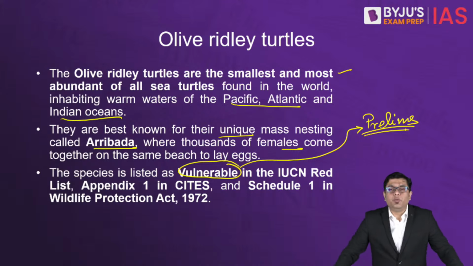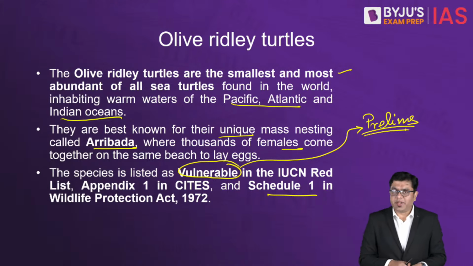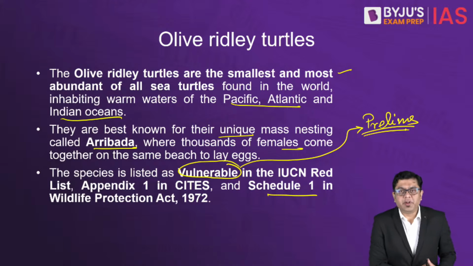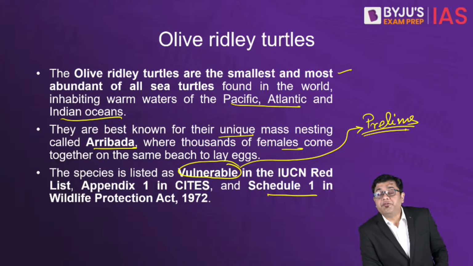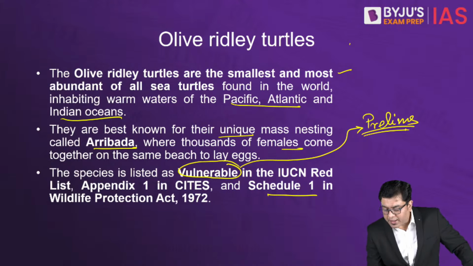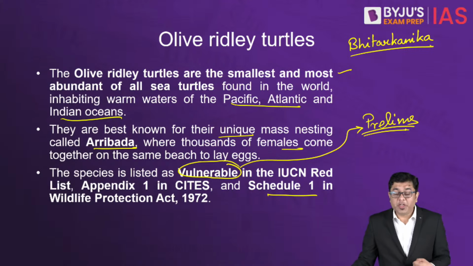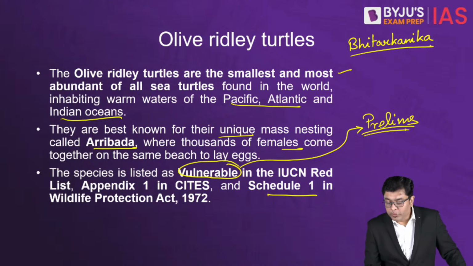Right? Appendix 1 of CITES and Schedule 1 in the Wildlife Protection Act of 1972, which means maximum protection. Now, associated information with regards to this: when we talk about olive ridley turtles, generally they frequent the areas in Odisha around the Bhitarkanika protected region. This is where you have a lot of mangrove population as well. So Bhitarkanika is also known for a significant amount of mangroves.